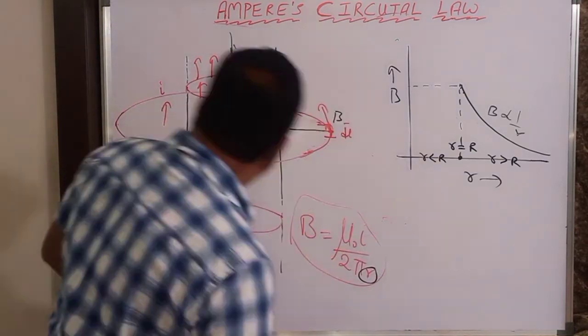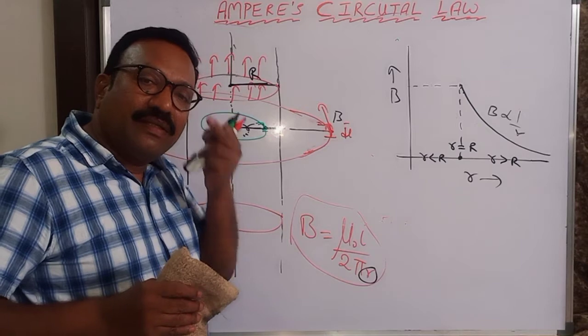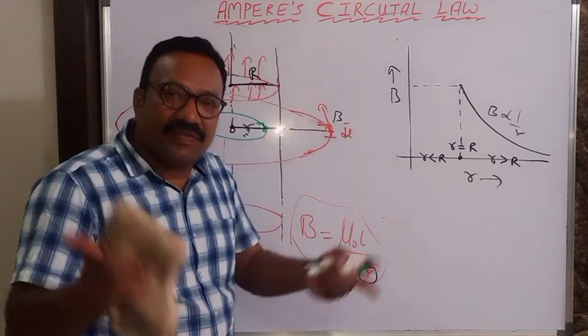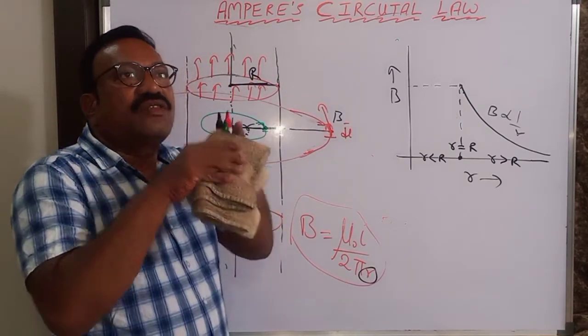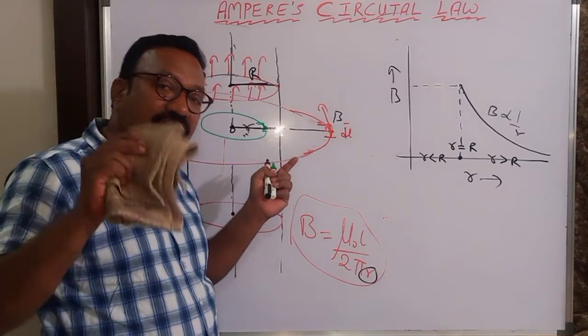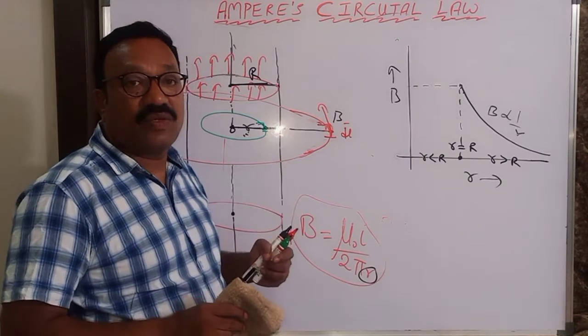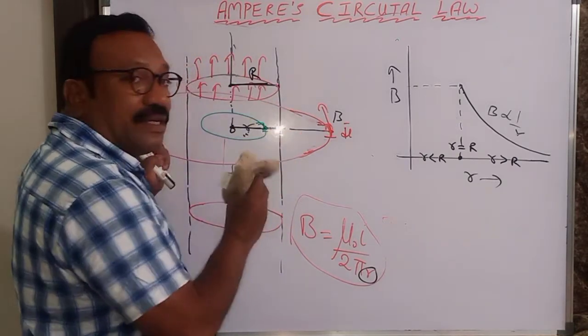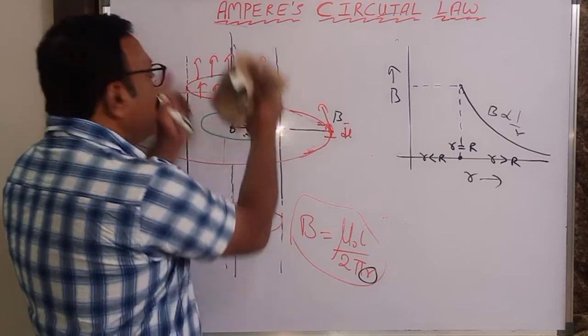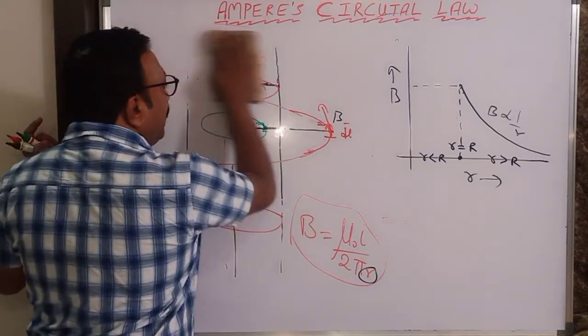If I take a solid conductor, the problem comes here. This is very, very important. In Gauss law also you have taken a solid sphere. Charge is distributed throughout the sphere, and you have determined the electric field inside the sphere and outside the sphere, isn't it? Similarly here also, it's a solid conductor. Current is flowing throughout. Then how to determine the magnetic field?